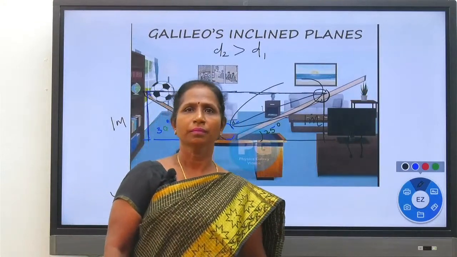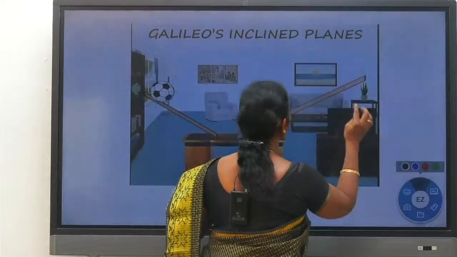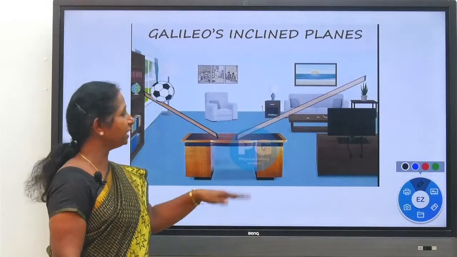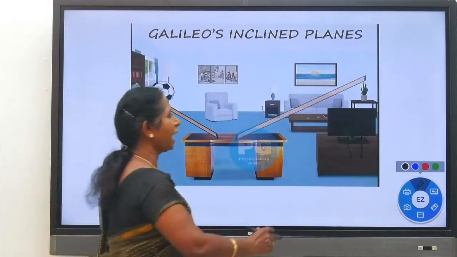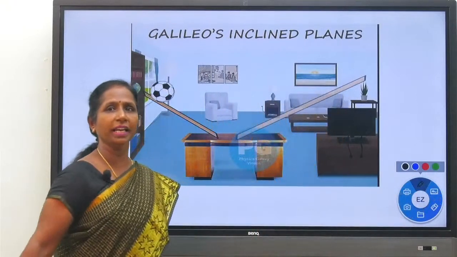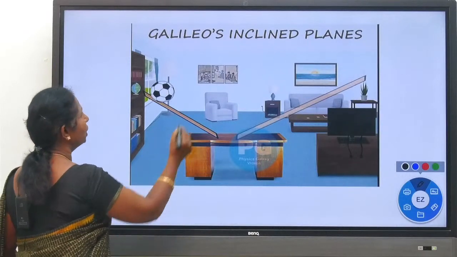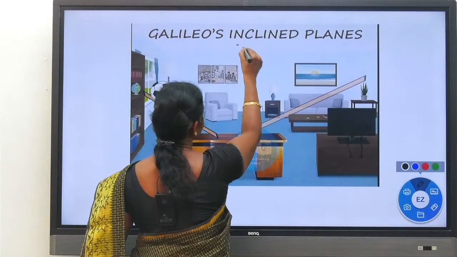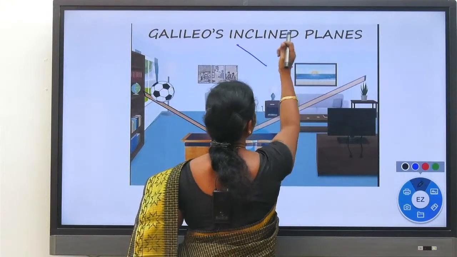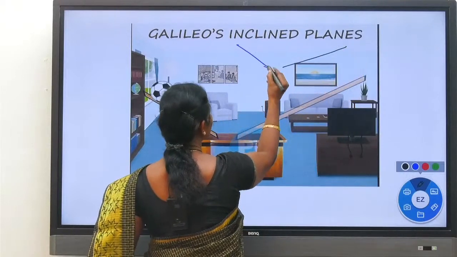Clear? Yes, clear? Now again, what happens when the angle of inclination of the second inclined plane is further reduced? We are reducing the angle of inclination of the second inclined plane. When you reduce the angle of inclination of the second inclined plane further, how do we reduce it? If you reduce it like this, this is the first inclined plane, and the second inclined plane is reduced like this. So this is as usual.